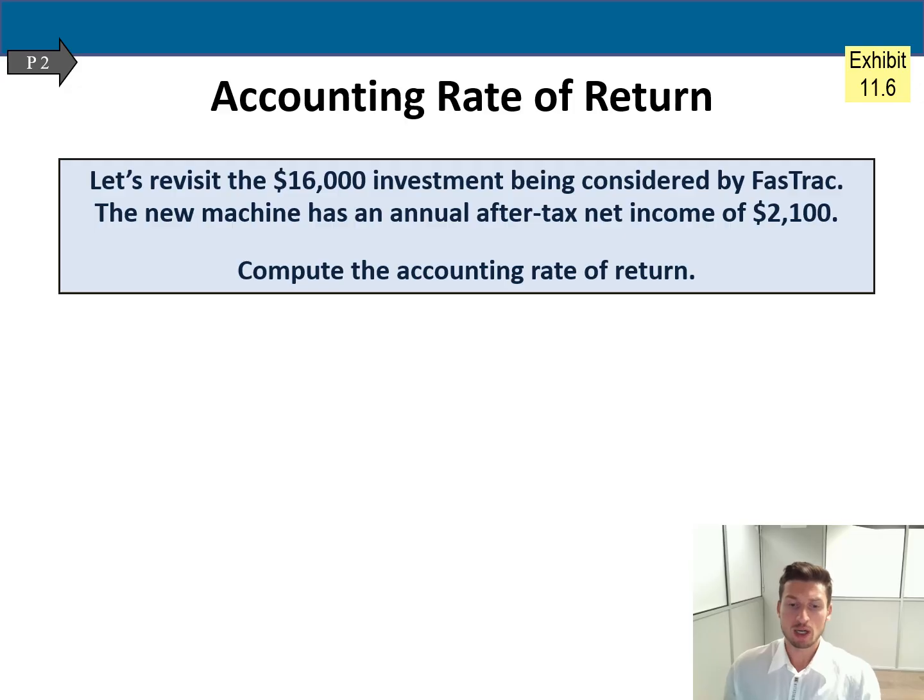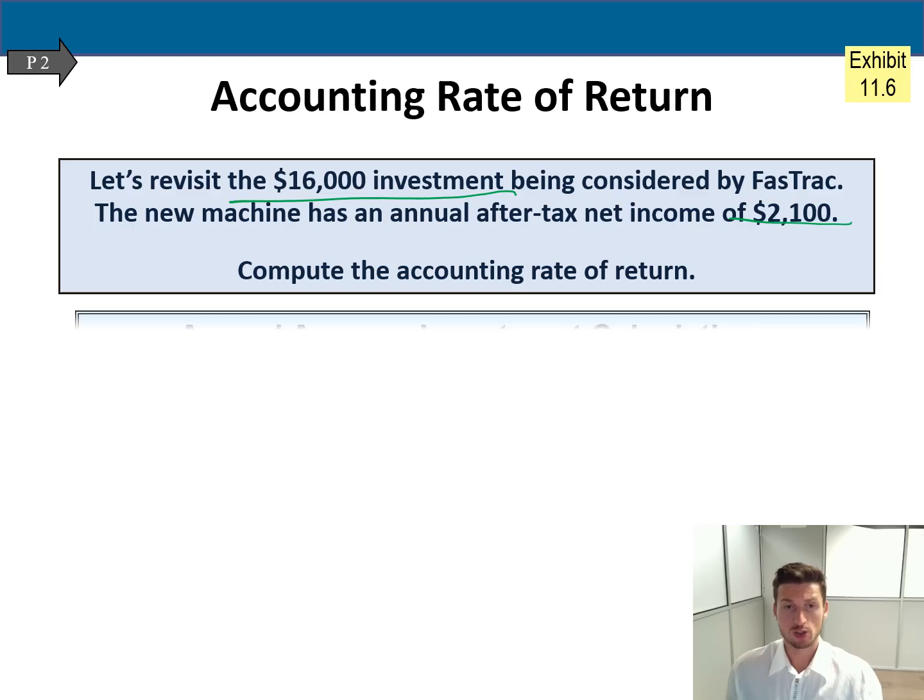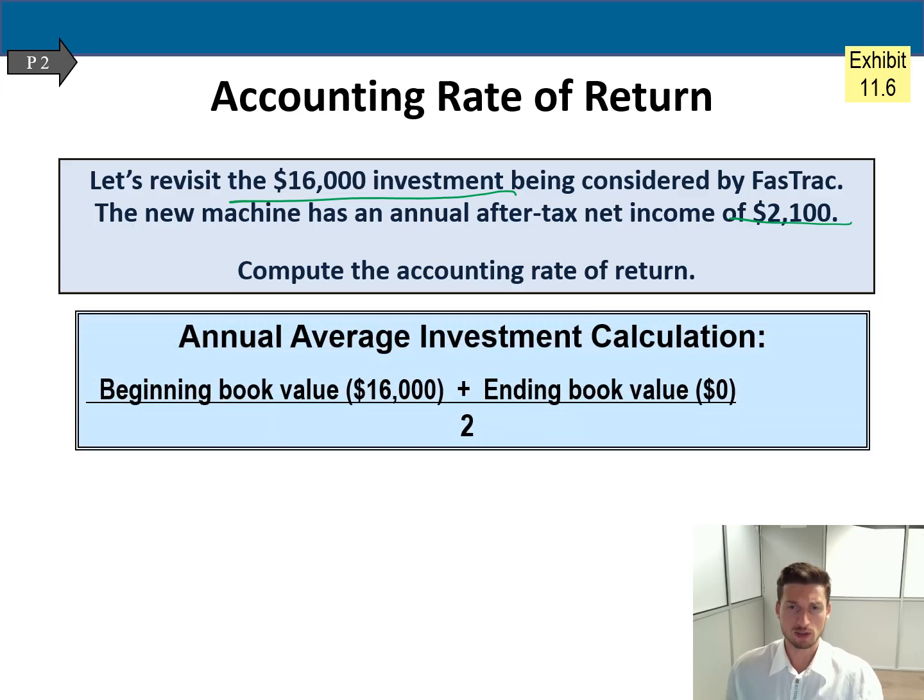So here we have an example, just to better understand what I'm talking about. We're going to revisit the example where we had a 16,000 investment. A new machine has an annual after-tax net income of 2,100. We're going to compute the accounting rate of return. Accounting rate of return is your after-tax net income over annual average investment.